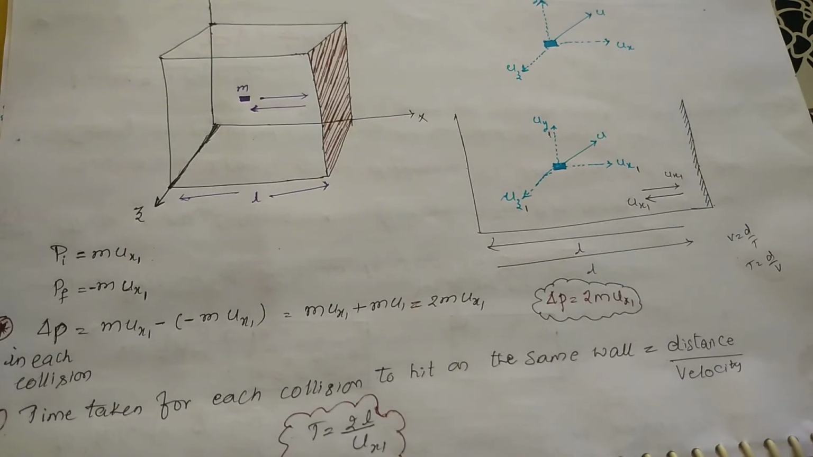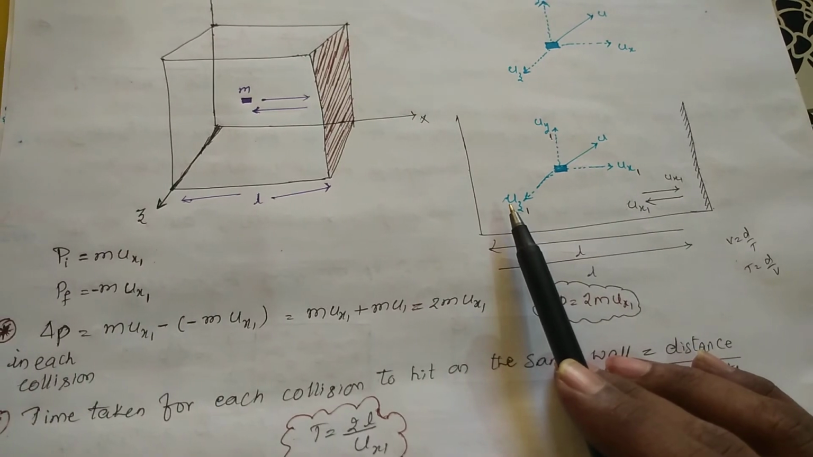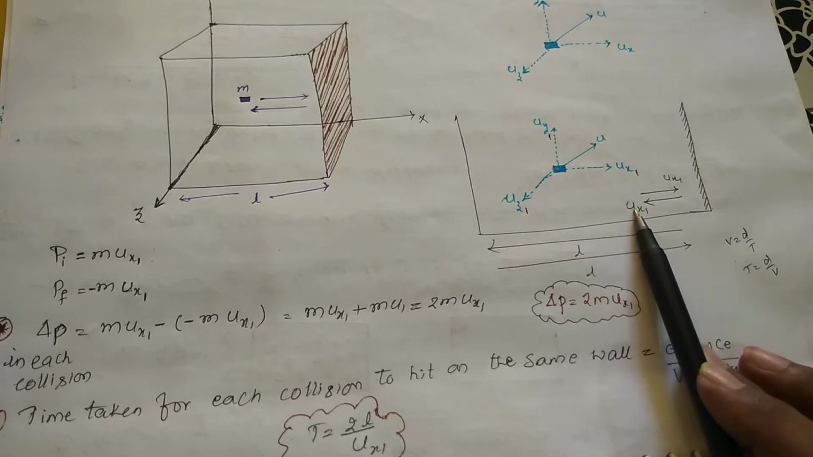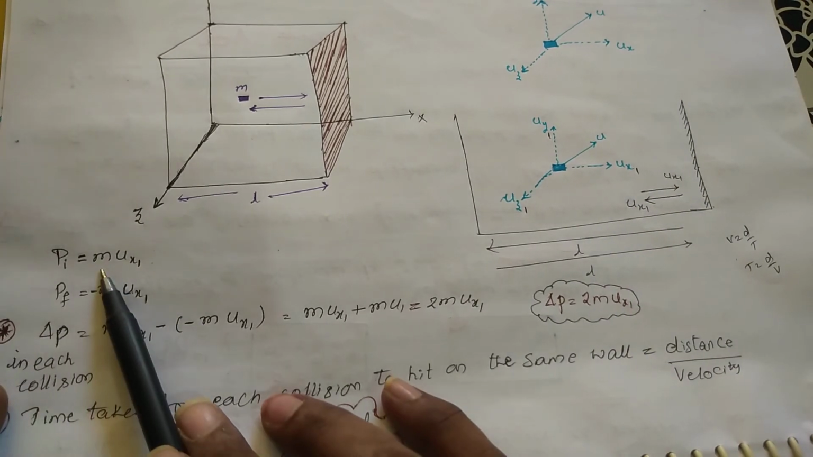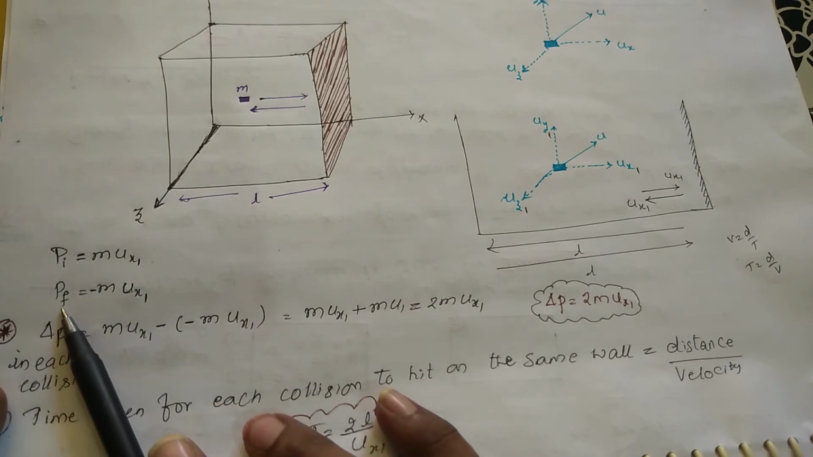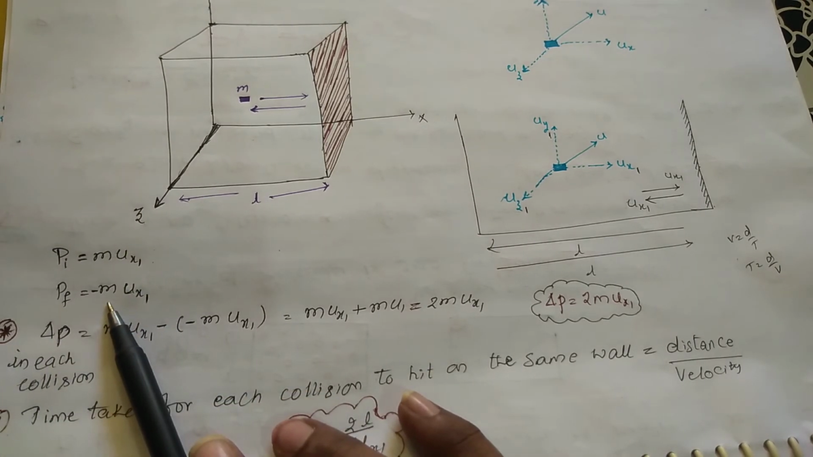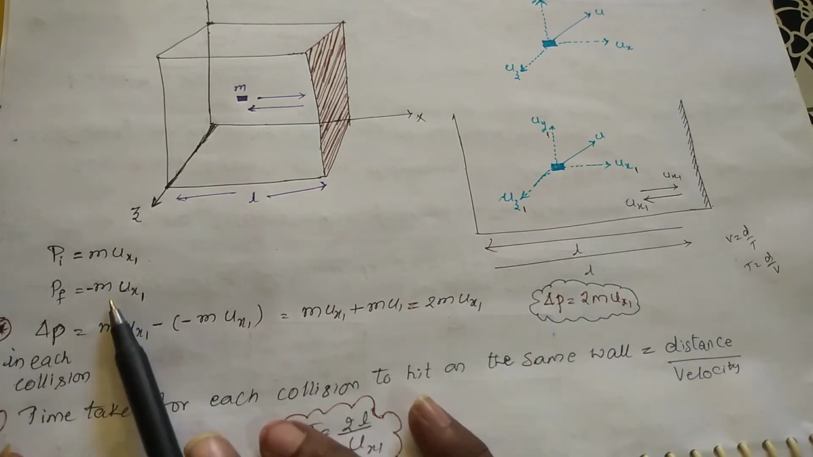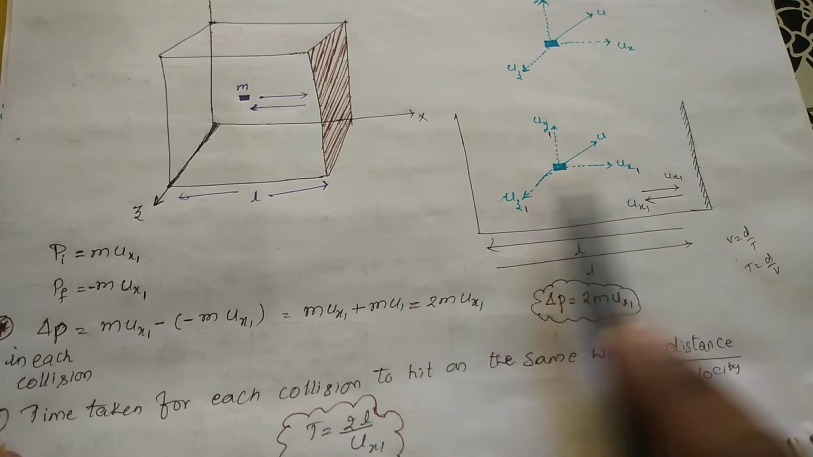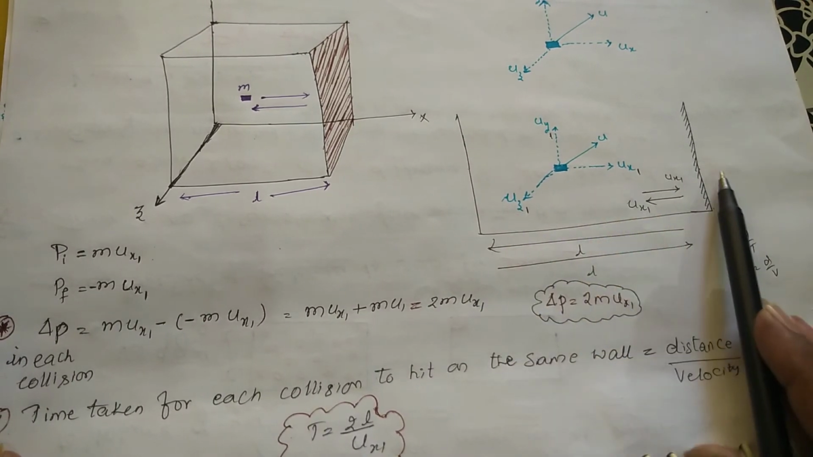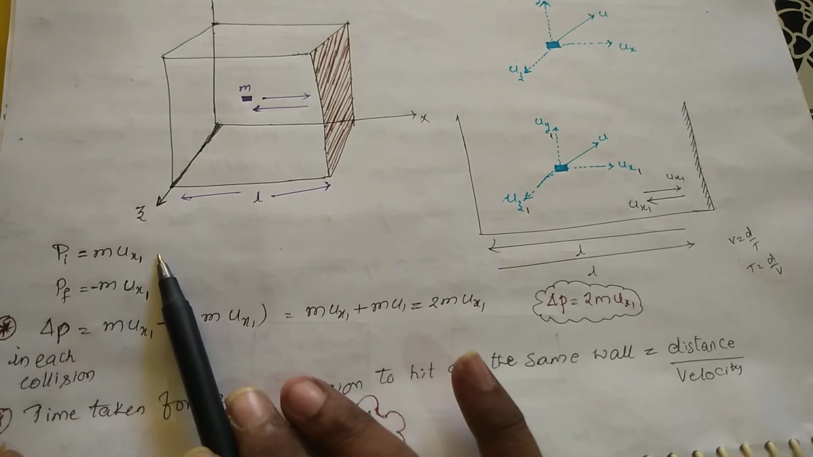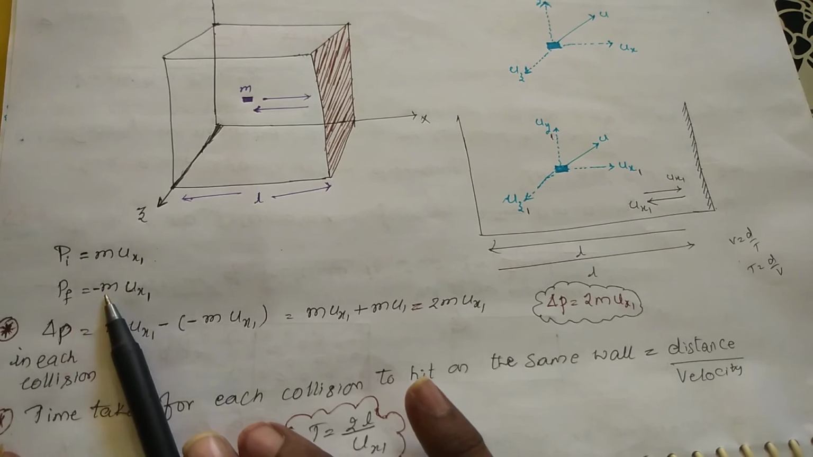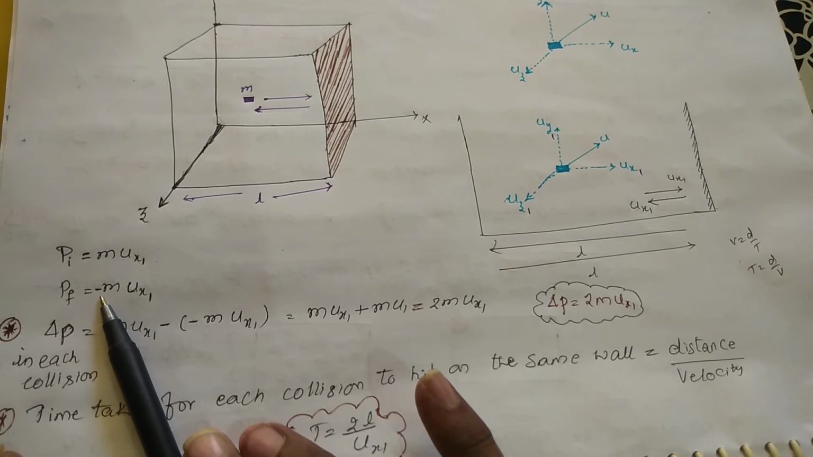If you calculate momentum, what is meant by momentum? Momentum is nothing but mass into velocity. A particle is moving in this direction, it is hitting and moving back. So initially momentum is mass of the particle into velocity of the particle, and for the final momentum the velocity is not changed, and mass never changes. It is constant everywhere. But it is moving in the opposite direction. If one is the positive side, the other will be the negative side. So to indicate the opposite direction, I am taking it as a minus sign.